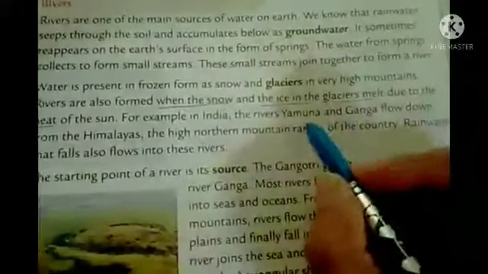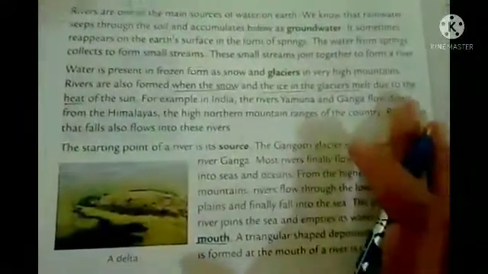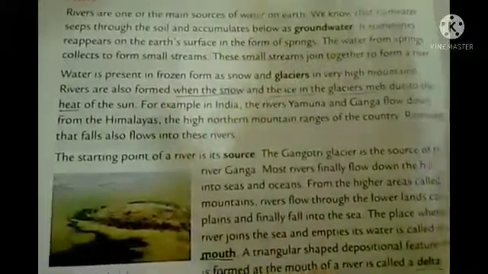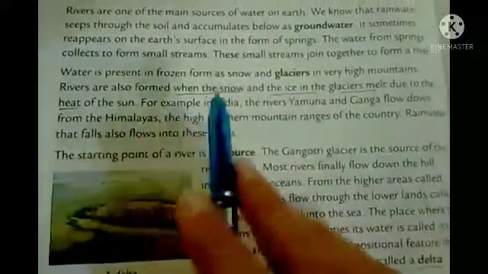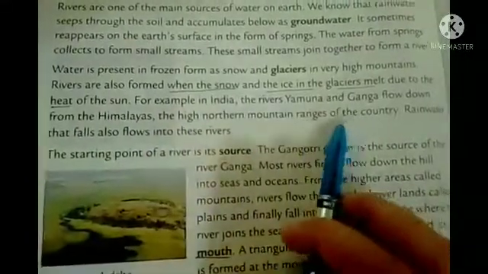Okay, so the river Ganga and Yamuna, the source, the first start, is from the Himalaya, like our Brahmaputra also, but the main point is Kailash. The Himalaya is a very huge mountain range. So it is the source of so many rivers. That way, Ganga and Yamuna flow from the Himalaya and the high northern mountain range of the country.